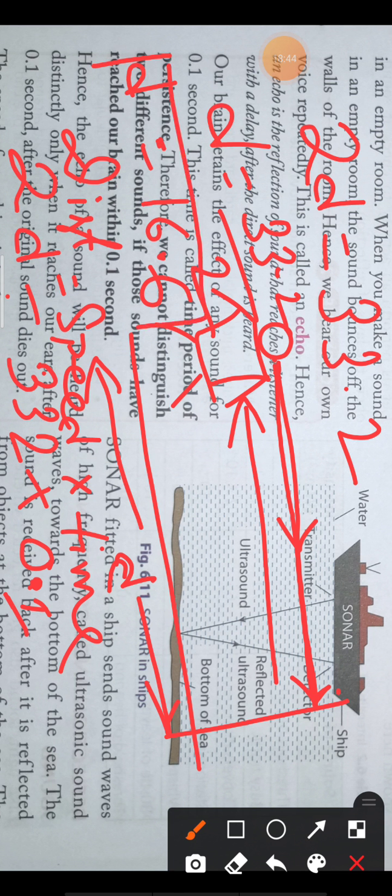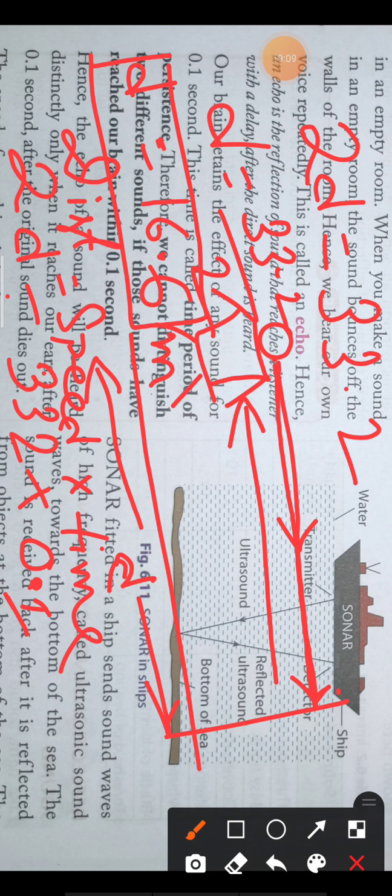So the minimum distance from the source to the observer should be 16.6 meters. If you are standing 16.6 meters far from a wall, then at that point you can hear your echo.